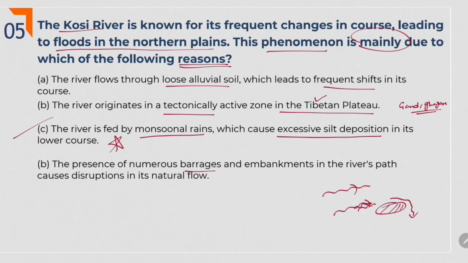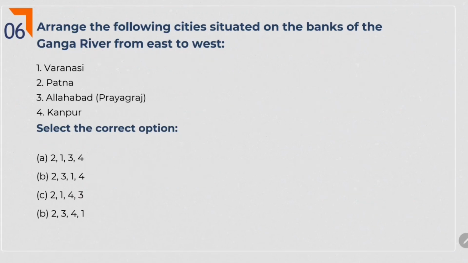The presence of numerous barrages and embankments in the river's path causes disruption in its natural flow. No, this is not the main reason. Maybe this is one of the sub-reasons, but it is not the main reason. Here they asked this phenomenon is mainly due to which of the following reasons. All of these reasons mentioned here may be somehow or other connected to the floods, but this is the main reason. So C is the answer.